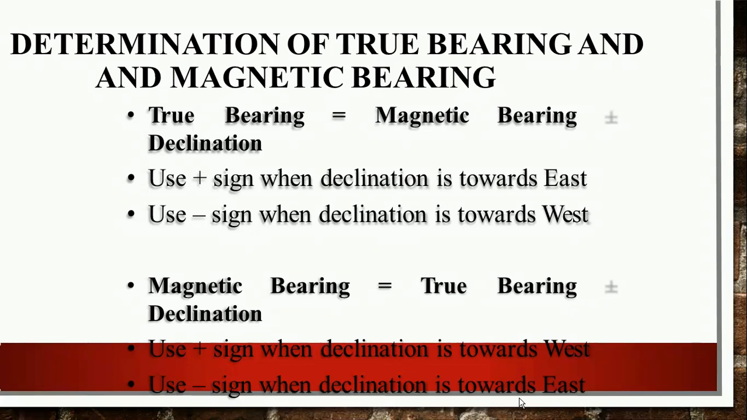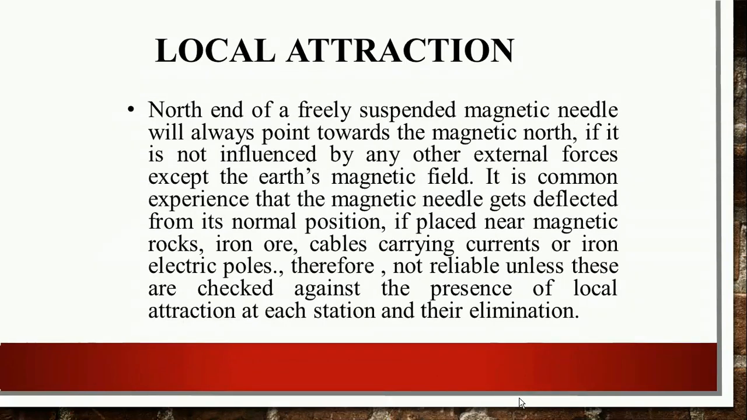So this is the very simple formula for calculating the bearings when there is a declination. At last, I am going to discuss one of the phenomena called local attraction. Because of local attraction, our needle is diverted from true north to magnetic north and declination occurs. The north end of a freely suspended magnetic needle will always point towards the magnetic north because of the magnetic forces present.